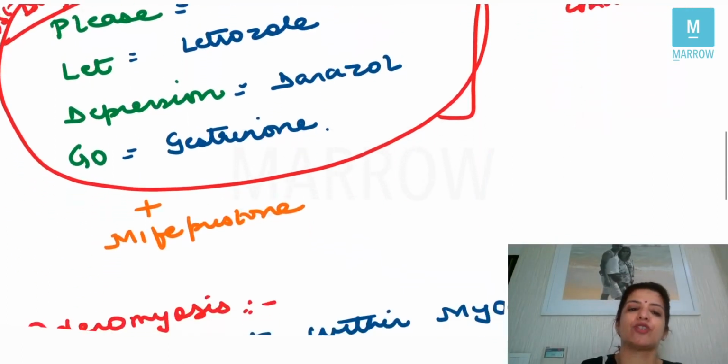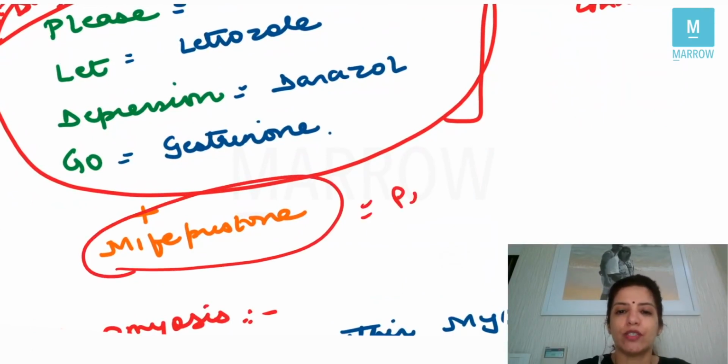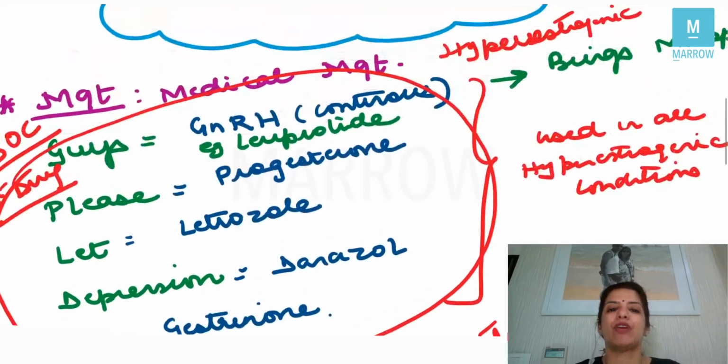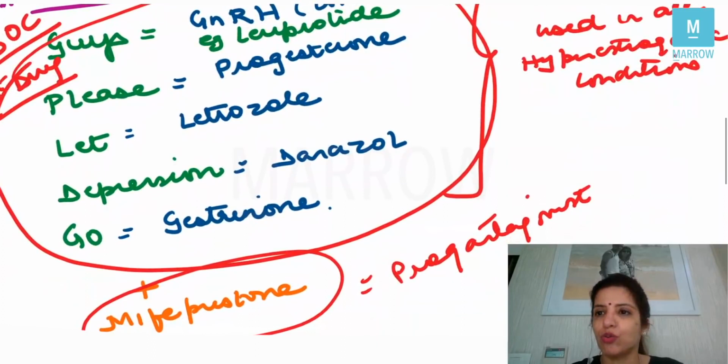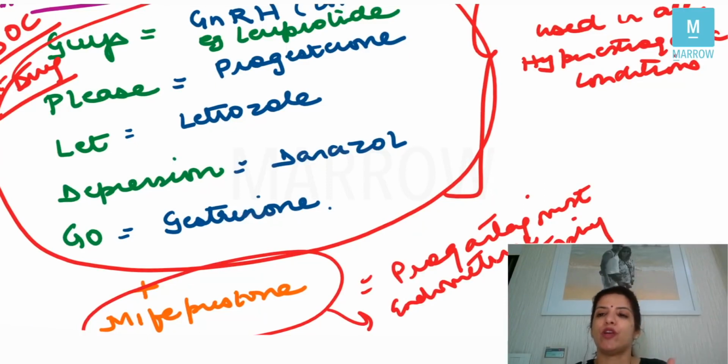Apart from these 5 drugs, you can also use mifepristone. Mifepristone is a progesterone antagonist. Now you will say that, ma'am, we are using progesterone also and progesterone antagonist also. Yes, we are using progesterone antagonist. Why? Because mifepristone brings about endometrial atrophy. And when it brings about endometrial atrophy, even the endometrium which is not present in the uterus but outside the uterus will also get atrophied, and so endometriosis will be cured, right?